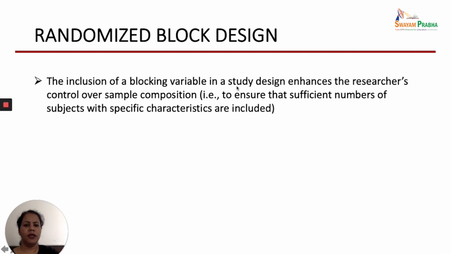The inclusion of the blocking variable in a study design enhances the researcher's control over the sample comparison. So if we are including the blocking variable, we will try to get a sufficient number of subjects with specific characteristics. For example, in the example I have given, we will try to take a good number of male infants as well as female infants, and then find out the effect of the intervention based upon gender too.